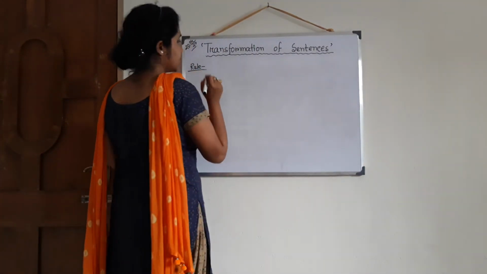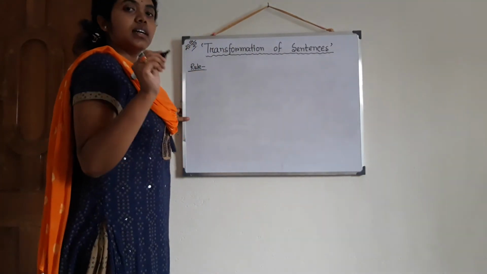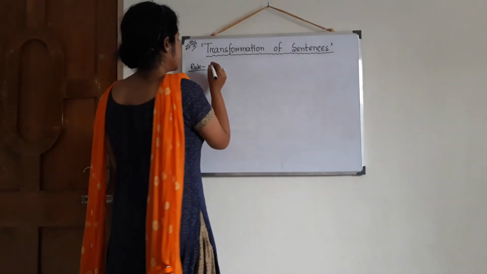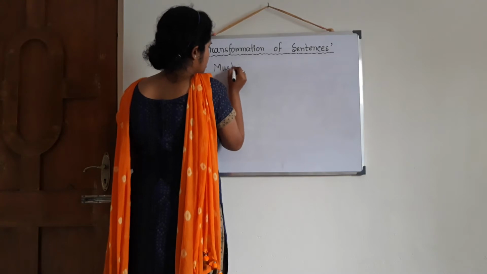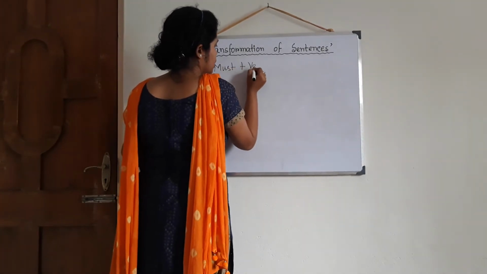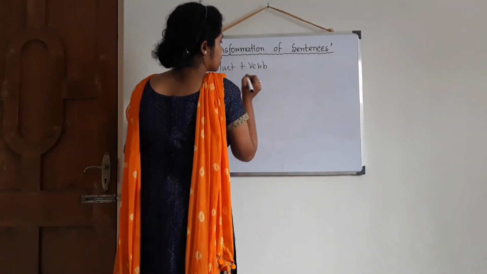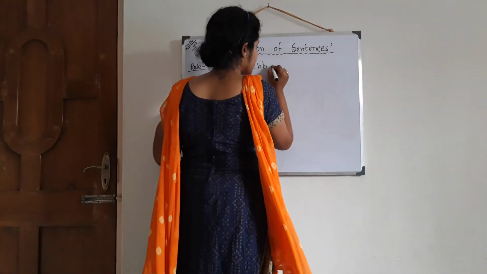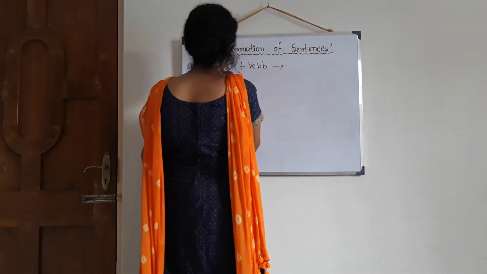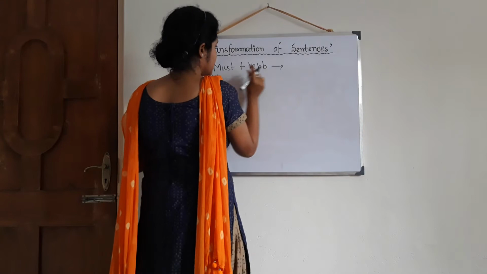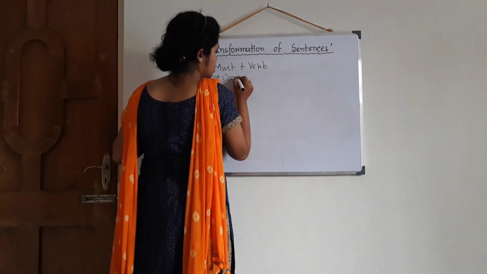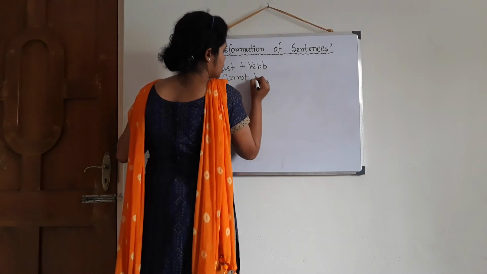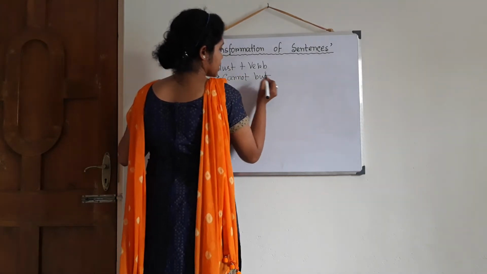Rule number 3: if any sentence starts with must plus verb, then it will be replaced by cannot but.